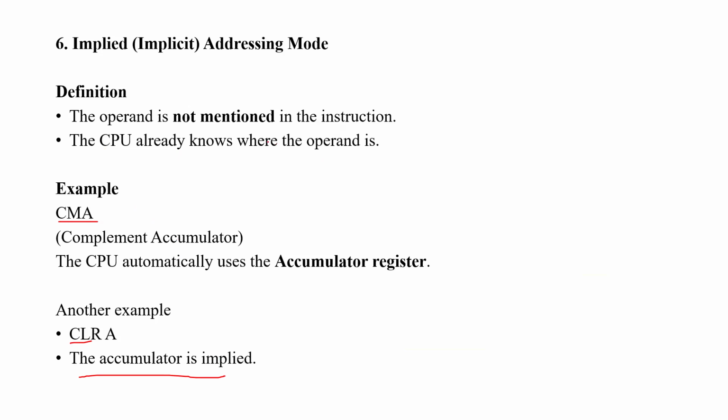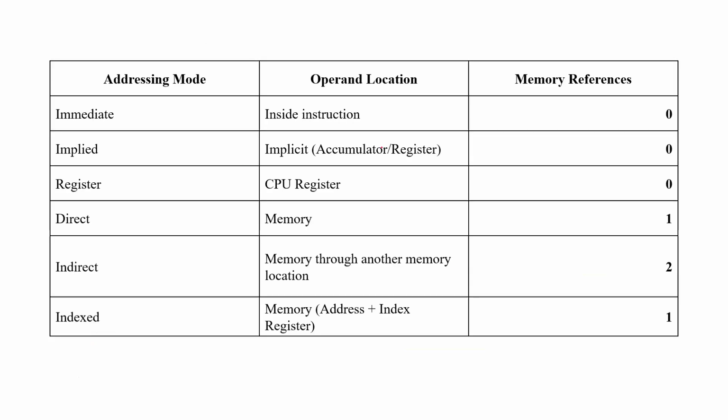These three need less memory. Different questions may be asked like this, and the answer could be there. That type of question will give you 5 marks. So here I have given addressing mode, operand location and memory references. Immediate means inside the instruction, implied means implicit accumulator or register, register means CPU register. These three need no memory references.